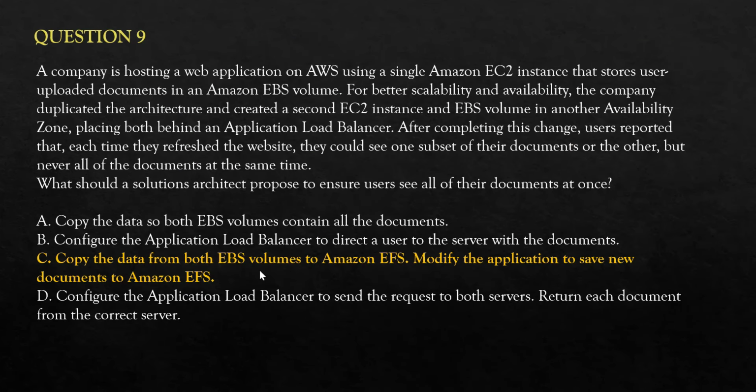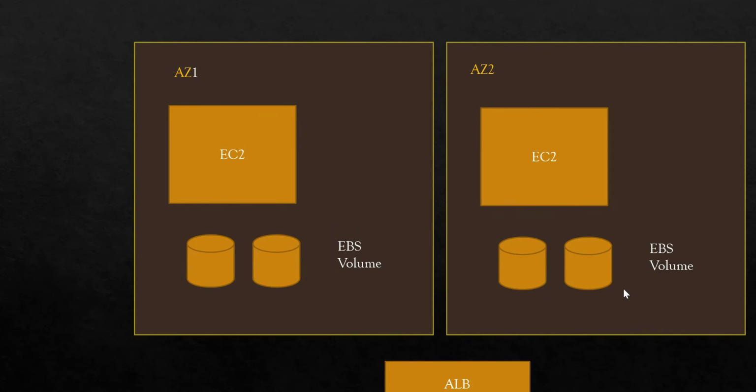The second option says the load balancer should direct the user to the server with the documents. The load balancer doesn't have any option for this logic. Even option D suggests use the load balancer to send requests to both servers and return each document from the correct server. The load balancer does not have any logic. It is just used for load balancing. You configure the target EC2 instances, and based on the capacity, if this EC2 is more occupied, it will send the request to the other one. If that one is more occupied, it will send the request to this. This is the only work of a load balancer. Option C, let's look at option C.